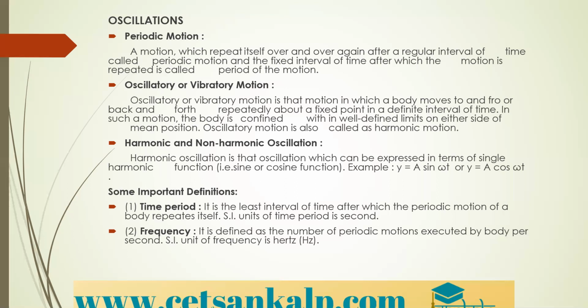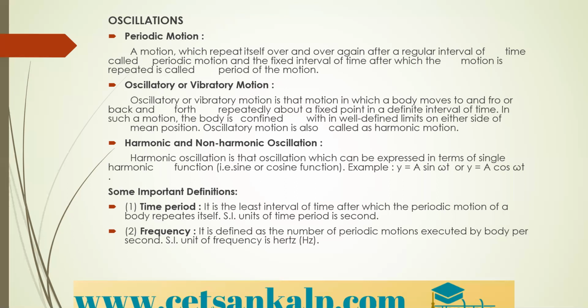We can represent a wave by using either y equals a sin omega t, or in terms of a cos omega t. This is called harmonic oscillation, which is expressed in terms of a single harmonic function.